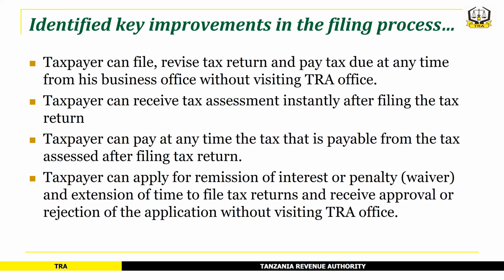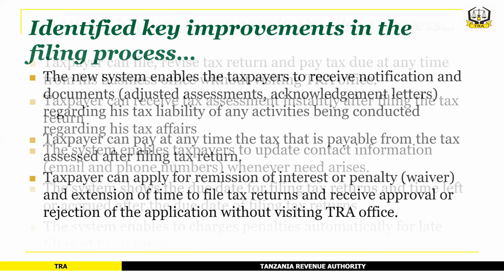A taxpayer can receive tax assessment instantly after filing the tax return. A taxpayer can pay at any time the tax that is payable for the tax assessed after filing. A taxpayer can apply for remission of interest or penalty waiver and extension of time to file tax returns, and receive approval or rejection of the application without visiting a TRA office.